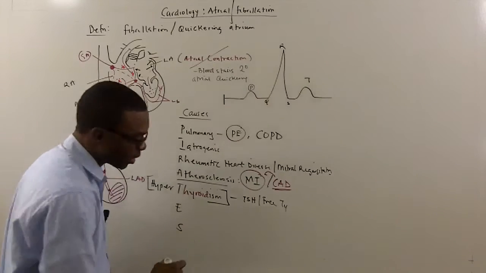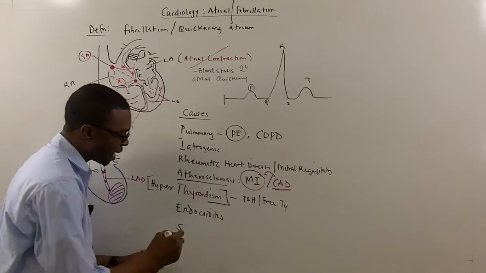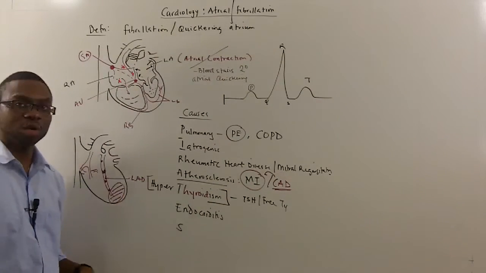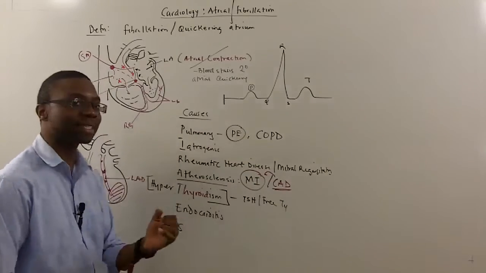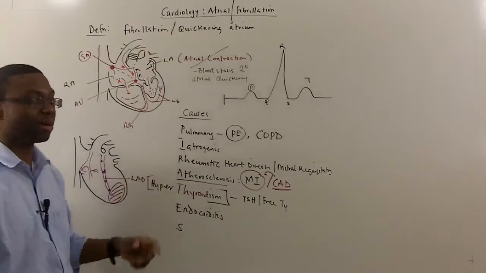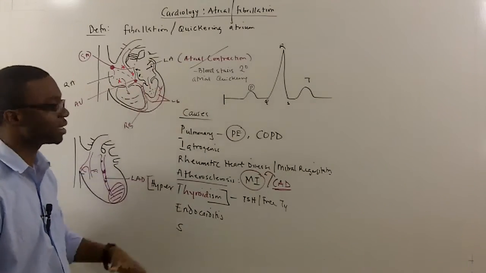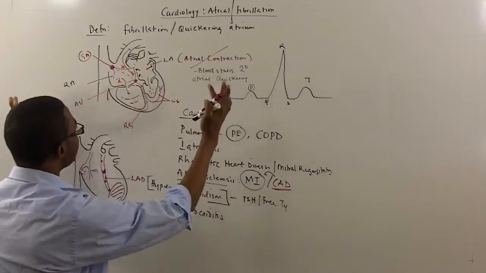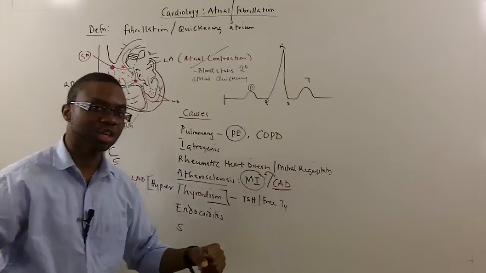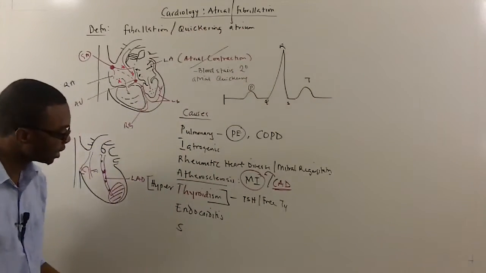Also, the next is known as endocarditis. When patients have endocarditis, they have infections of the valves of the heart. When you infect the valve of the heart, the bacteria is going to come and take a bite and eat off these valves. Once they eat off the valves, you develop either tricuspid regurgitation or mitral regurgitation. Now, whenever the heart contracts, the blood spills back into the atrium, stretches the wall of the atrium, and eventually predisposes patients to develop atrial fibrillation.